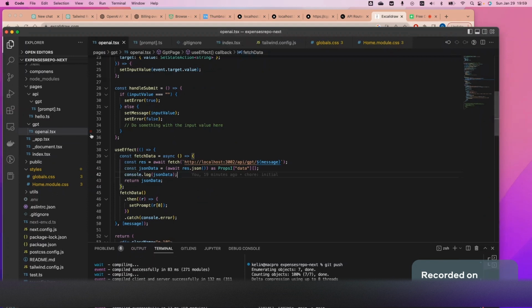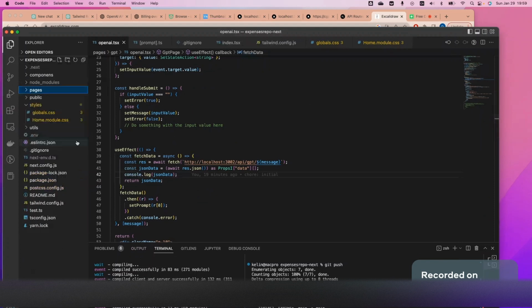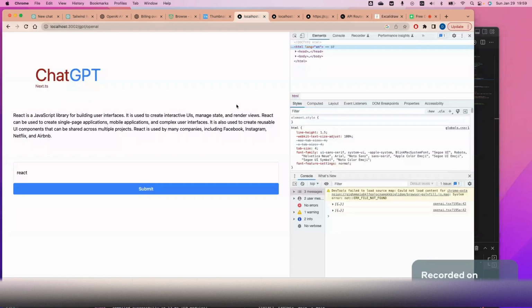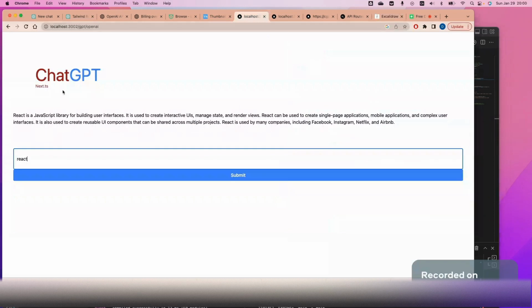I know if you can see that this is really a Next.js app project, right? So what I did is I'm using Next.js. Let me show you the final result first. This is what I want to do. Because at the end of the day, this is ChatGPT. I'm using Next.js